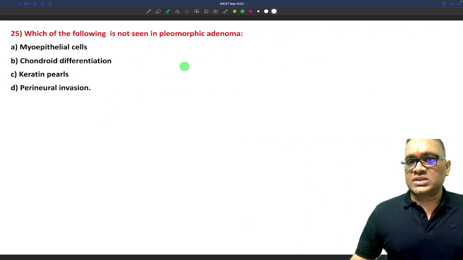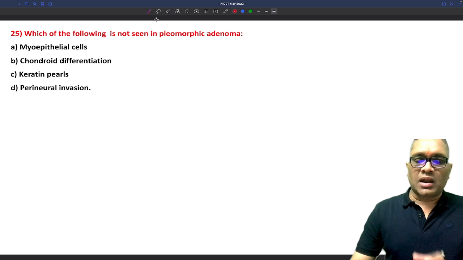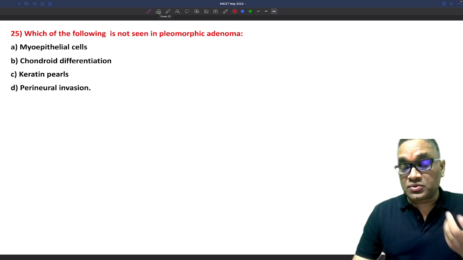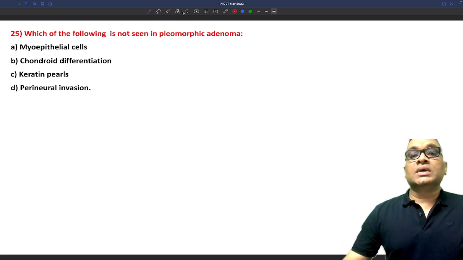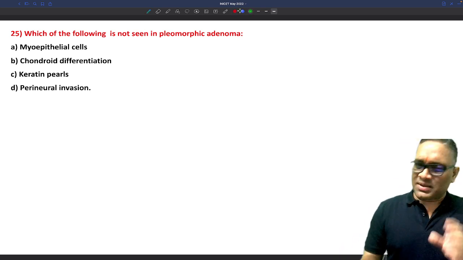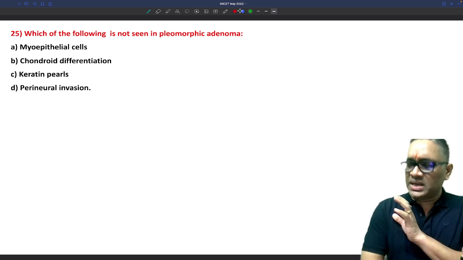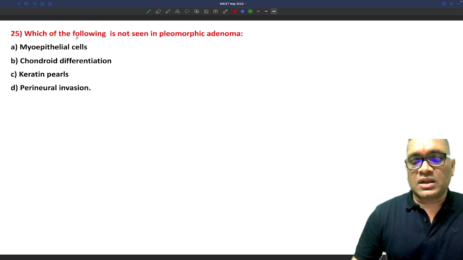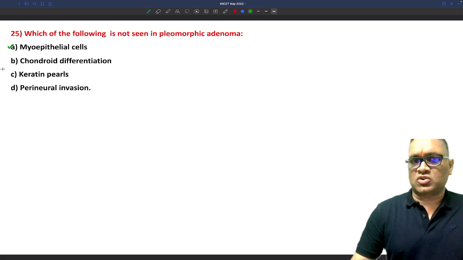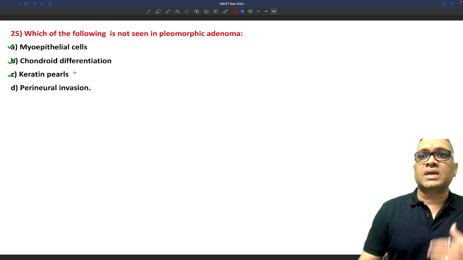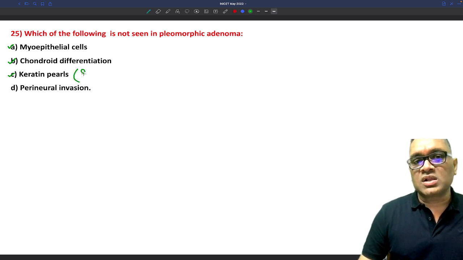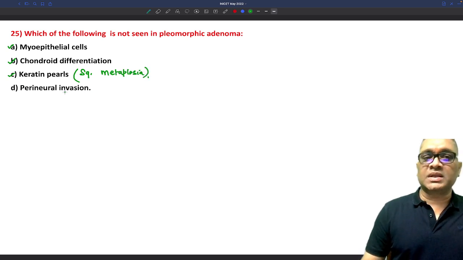Which of the following is not seen in pleomorphic adenoma? This question is a little tough one because I never used to discuss all these salivary gland tumors, but now I'm thinking to include them in my lecture also. If you ask me, it's a very simple question. As a pathologist, I will tell you they will have myoepithelial cells. It's a mixed tumor. They will have chondroid differentiation. They will have keratin pearls. Many people think that keratin pearls are not there. Keratin pearls are seen when there is squamous metaplasia in the tumor mass, right? So squamous metaplasia will be present.